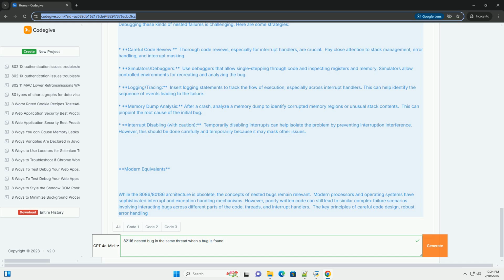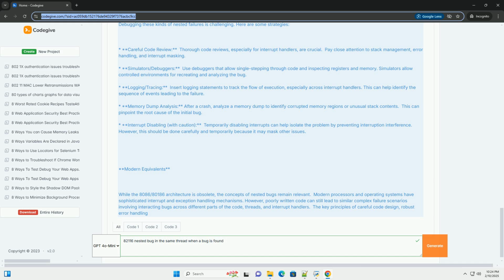Logging/tracing: insert logging statements to track the flow of execution, especially across interrupt handlers. This can help identify the sequence of events leading to the failure. Memory dump analysis: after a crash, analyze a memory dump to identify corrupted memory regions or unusual stack contents. This can pinpoint the root cause of the initial bug. Interrupt disabling: with caution, temporarily disabling interrupts can help isolate the problem by preventing interrupt interference. However, this should be done carefully and temporarily because it may mask other issues.